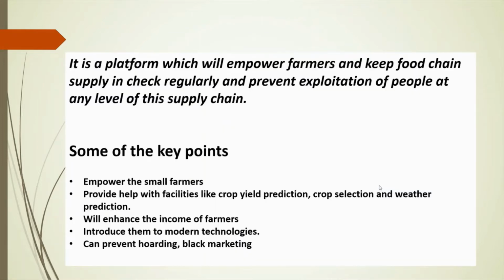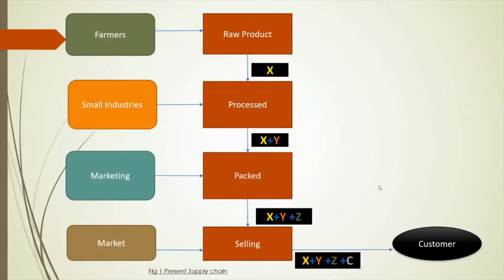Some of the key points: farmers will be empowered with the help of facilities like crop yield prediction, crop selection, and weather prediction. We will be providing help to the farmers. It will enhance the income of the farmers. We will be introducing them to modern technologies, and our supply chain ecosystem will be able to prevent hoarding and black marketing.